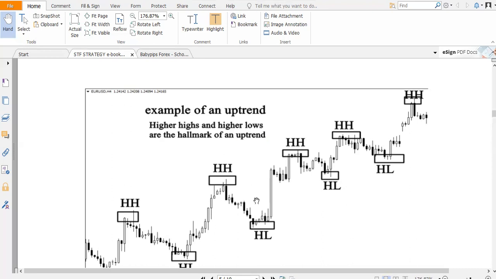We have three types of structures. One, you can have an uptrend structure, whereby the market is moving up. Then a downtrend structure, whereby the market is moving down. Then the other one is what we call a choppy market, where the market does not have any definite trend or clear direction. A choppy market simply means the market is ranging. Others try to explain the difference between a choppy and a ranging market, but the same characteristic is that the two do not have any definite trend.